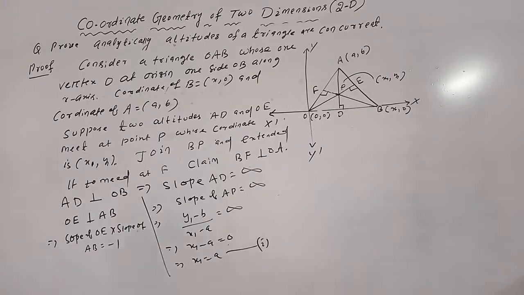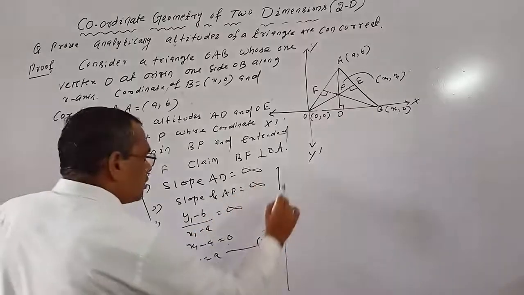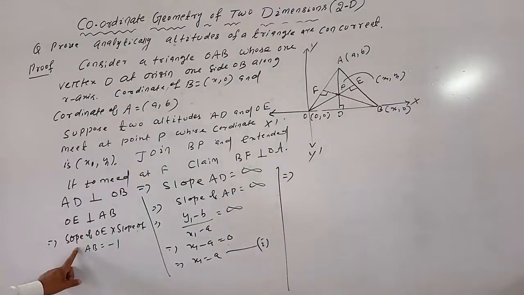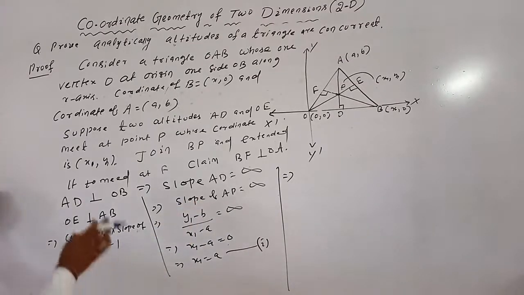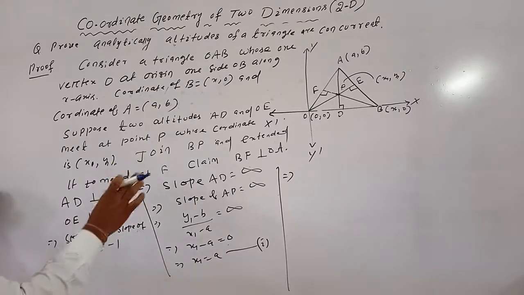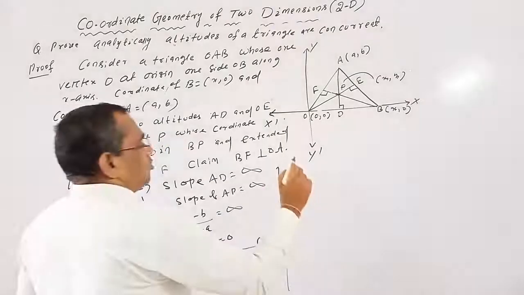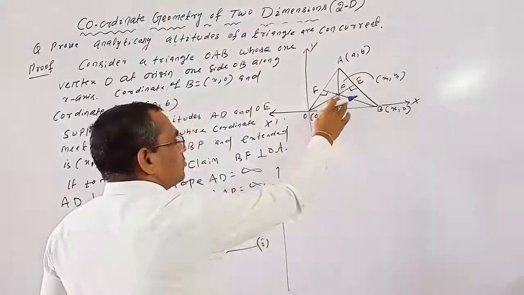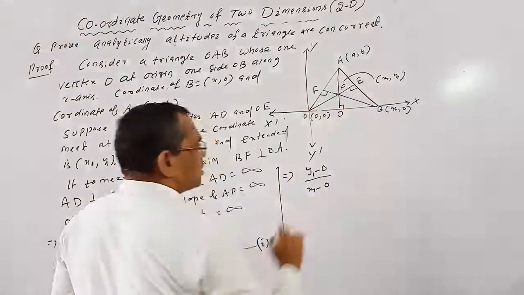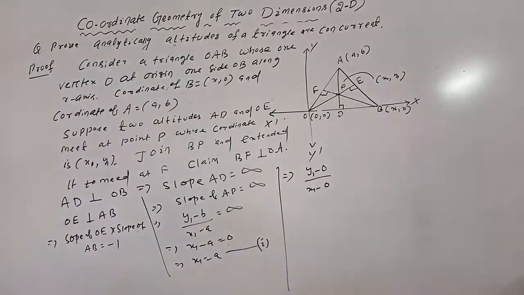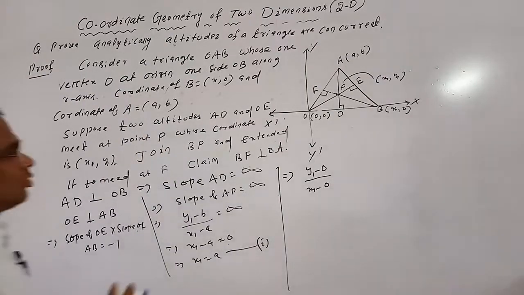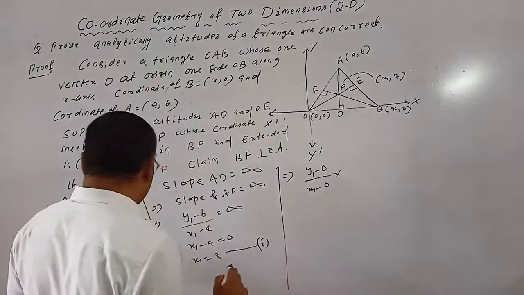So slope of OE is the same as slope of OP, because P lies on OE also. So (y1 minus 0) by (x1 minus 0), into slope of AB.